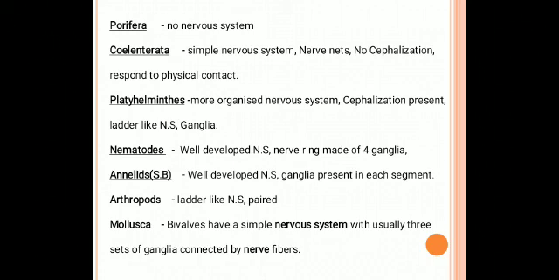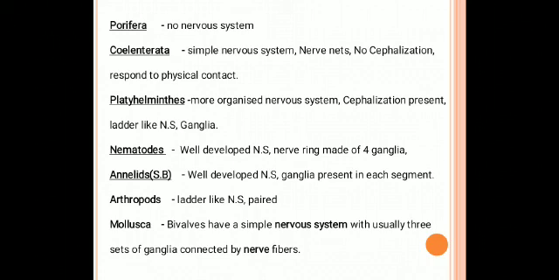Sometimes they will ask the question: what do you mean by cephalization? Cephalization is the concentration of sense organs or nervous control. If they ask you to define cephalization, you should write: the anterior end of the body forming a head and brain during evolution is called cephalization. There is no cephalization in the coelenterata. It responds to physical contact.